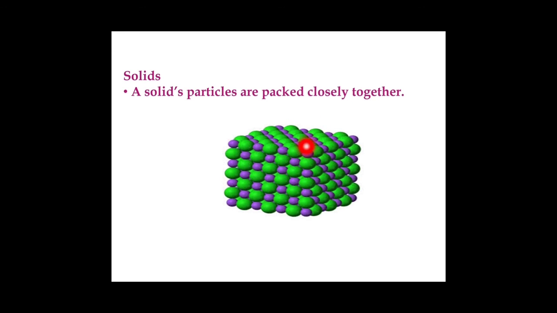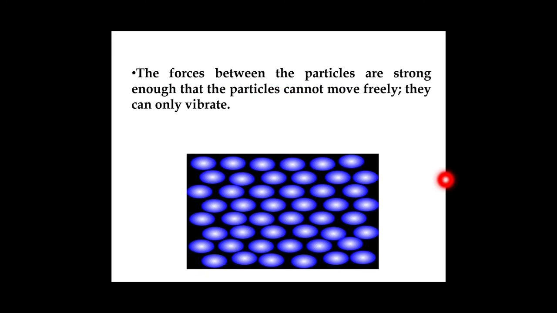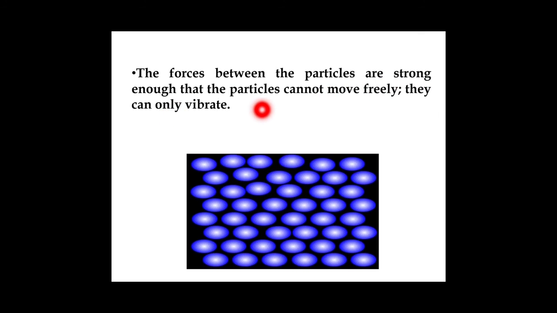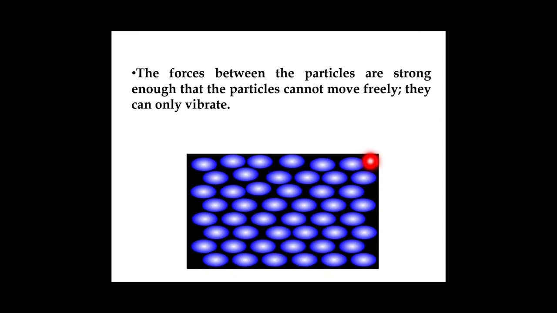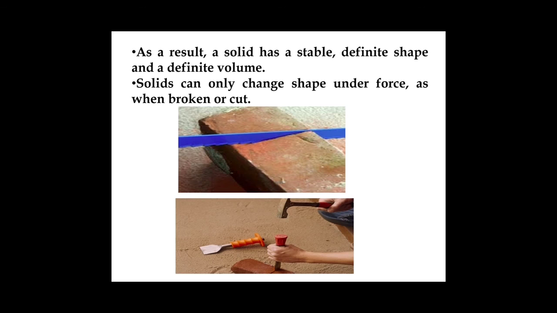The particles present in the solid state are tightly packed. The force between the particles is strong enough that the particles cannot move freely, so they can only vibrate in their places.